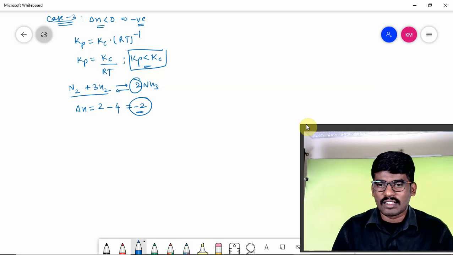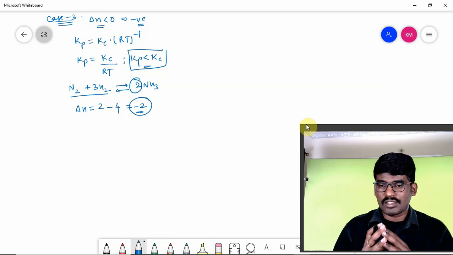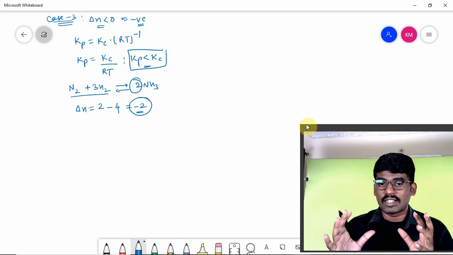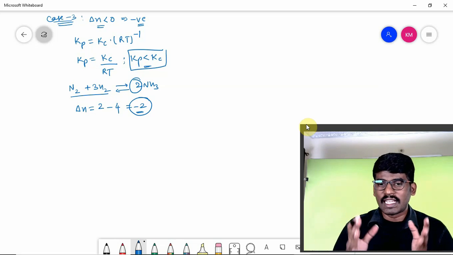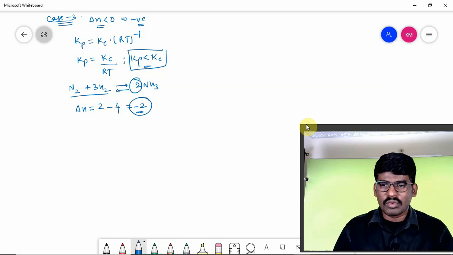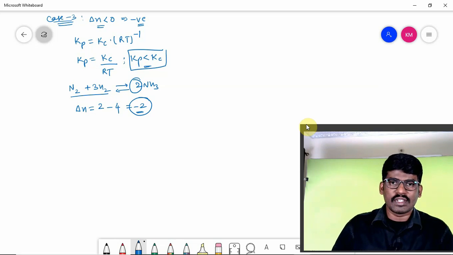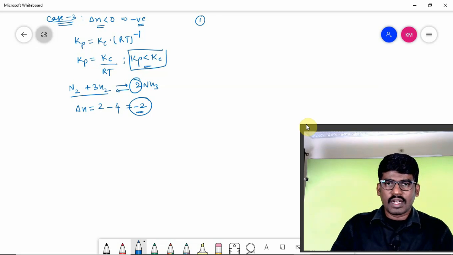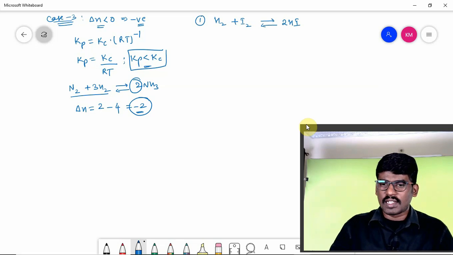Hope you understand, children. So I'll give you a few reversible reactions. You have to write down the Kp and Kc expressions. Suppose I take an example, H2 plus I2 reversible with 2HI. What is the Kp expression? Kp will be partial pressure of HI whole square upon partial pressure of H2 into partial pressure of I2.